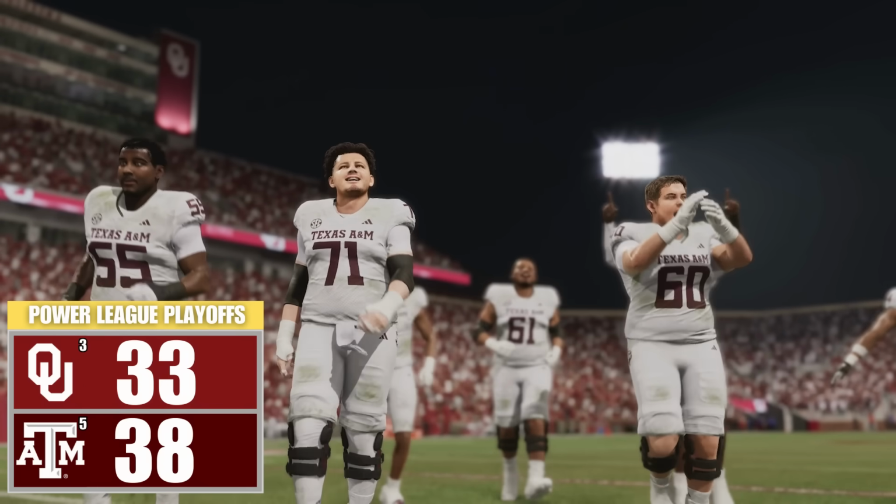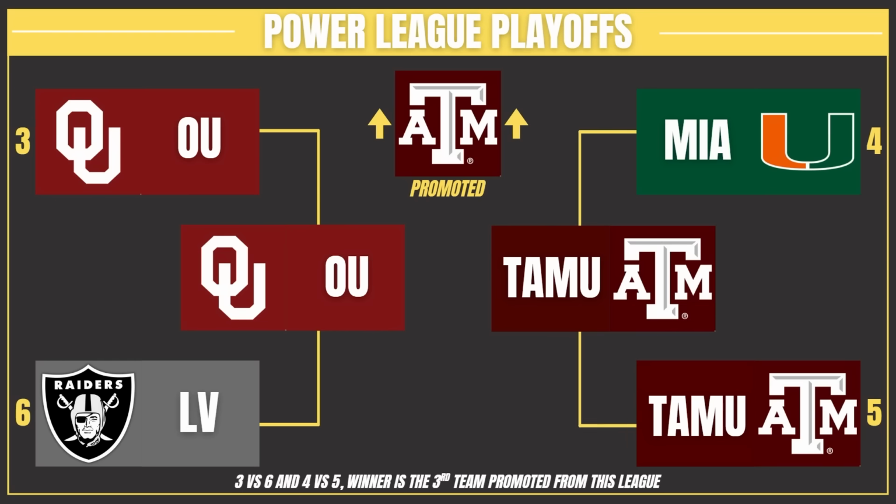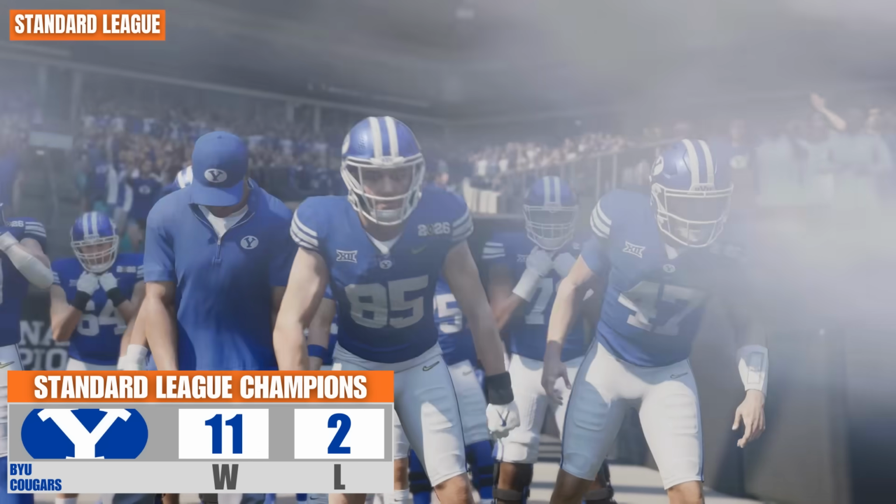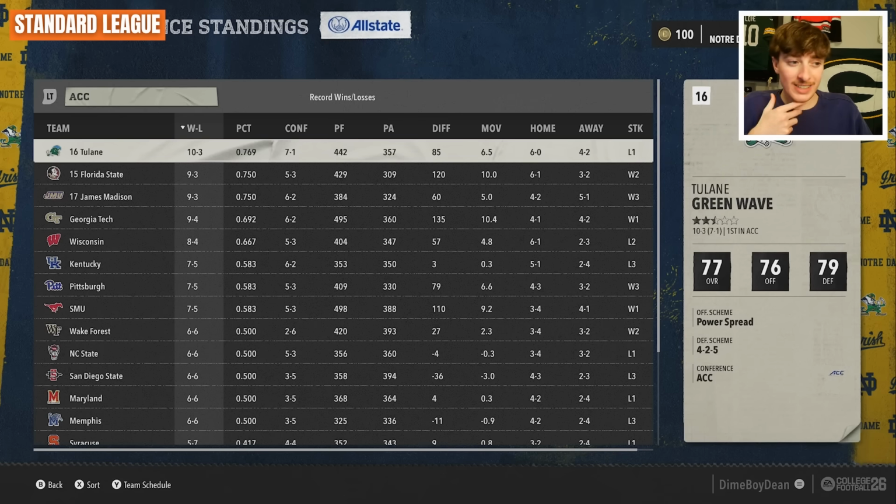And A&M goes into Oklahoma, and they are making their way to the NFL, which means the Chicago Bears, the Duke Blue Devils, and the Texas A&M Aggies will be moving up to the NFL for year number 4. Now for the Standard League, as they will see the promotion of the BYU Cougars winning this league with an 11-2 record. Look at Tulane. I did say watch out for the group of 5 teams. They won the ACC. Or did they?